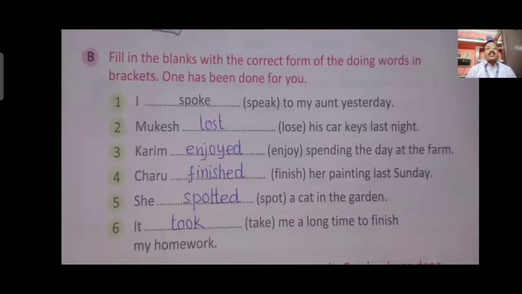Here all the incidents or actions happened in the past, not now. You can see last Sunday, last night, yesterday. So this shows that the work is not going on now, it is over in the past. So the verb will also be in the past form.